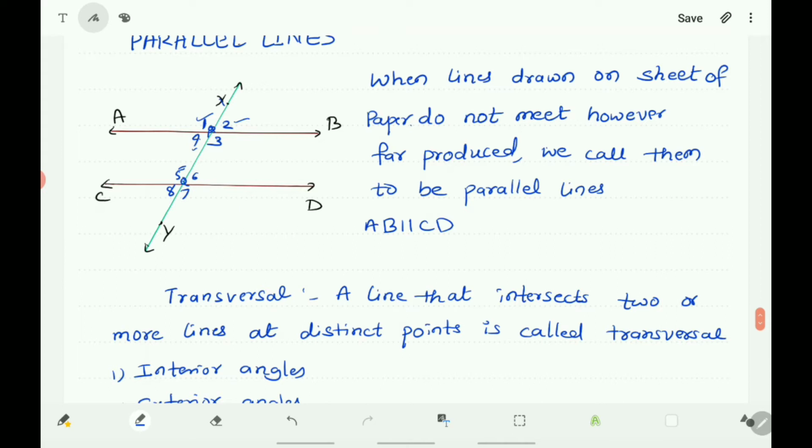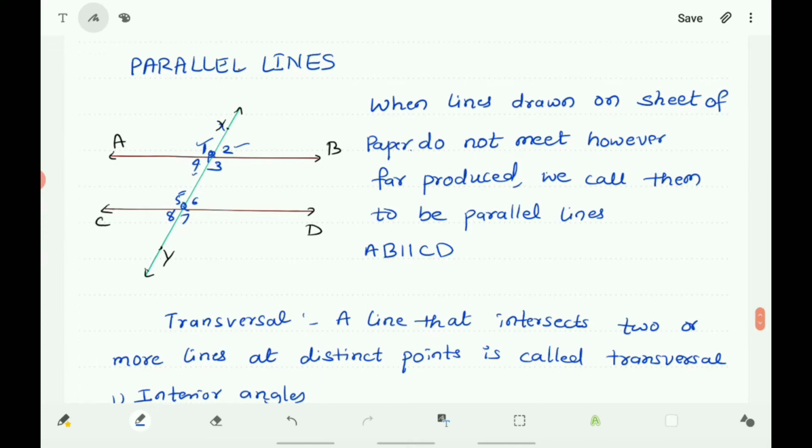So what is a transversal? A line that intersects two or more lines at distinct points is called a transversal.